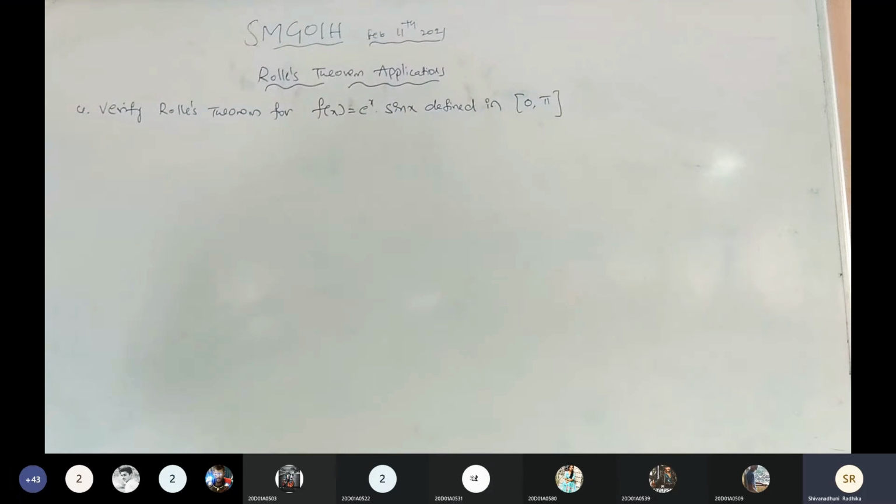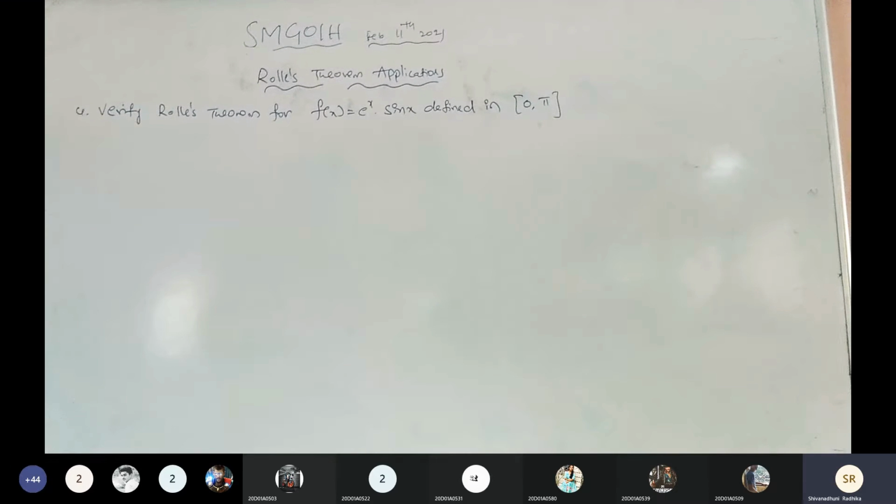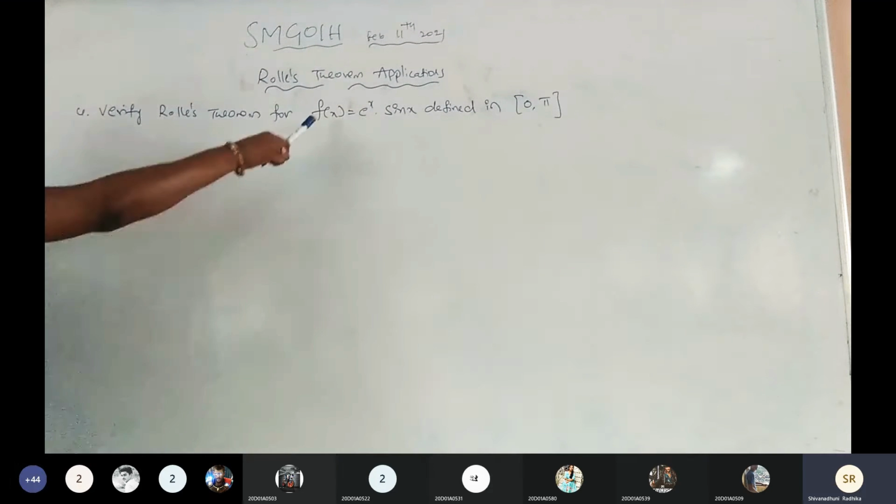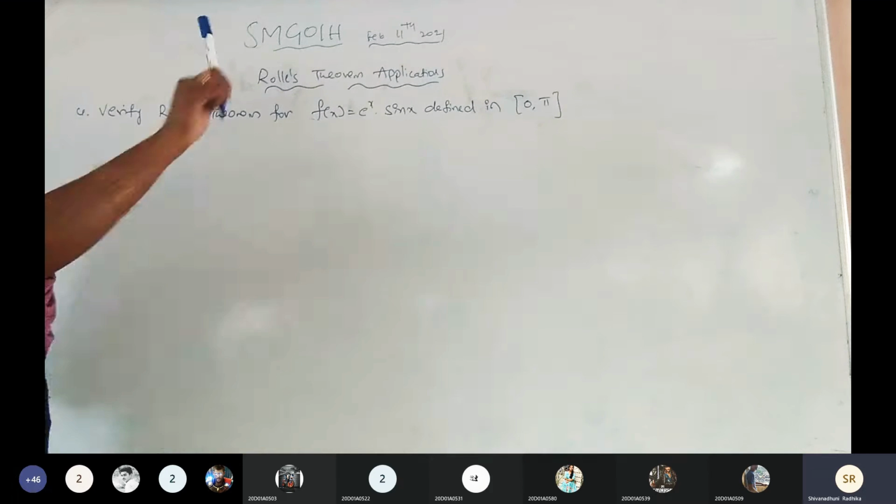Verify Rolle's theorem for f of x equals e power of x into sin x, defined in the closed interval 0, pi. Now, what is Rolle's theorem? The first condition: the given f of x is continuous. The second condition: f of x is a derivable function in the open interval. And the third condition is f of a equals f of b. Once the three conditions are satisfied, then we go for finding the c value. Is it clear? Now I am going to write the solution.